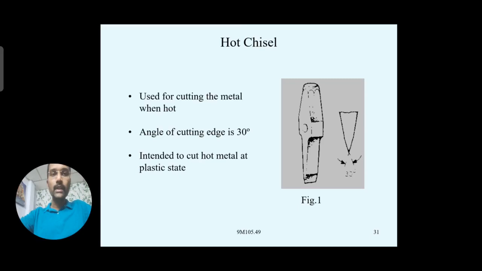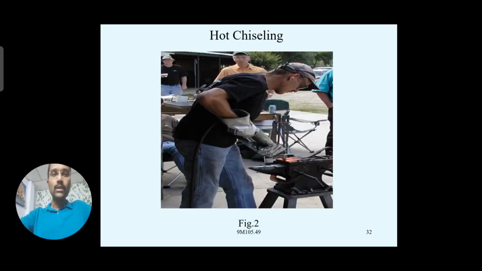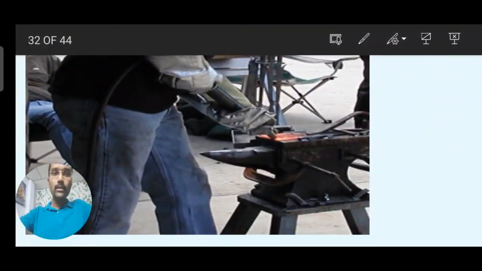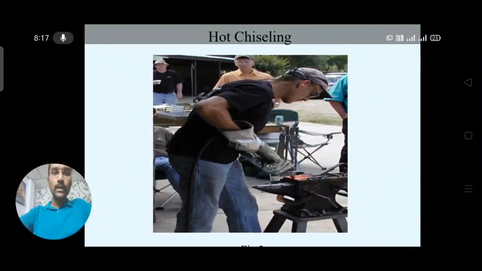We can specify a hot chisel whenever the cutting edge is about 30 degrees, and it is used for cutting metal when the workpiece is hot, at a plastic state. You can see this is the anvil part where he is doing some operation with the help of the chisel.